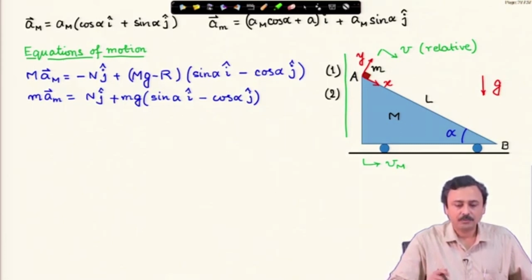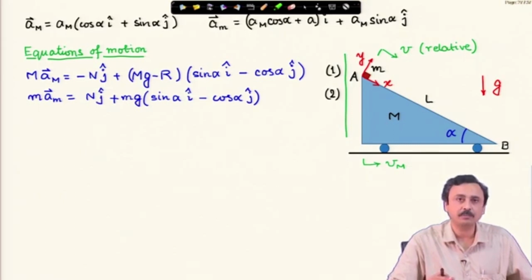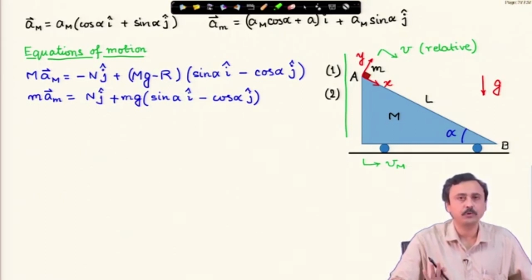and we have the motion of the wedge as an unknown, motion of the block as a second unknown, the reaction force R on the wedge from the ground as a third unknown, and N, which is the normal reaction between the wedge and the block, as the fourth unknown. So, 4 scalar equations, 4 unknowns, I should be able to solve.